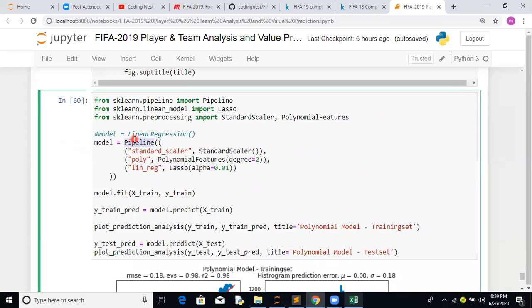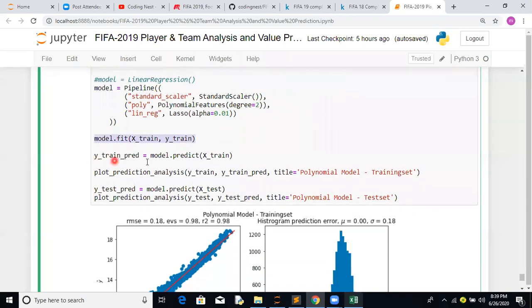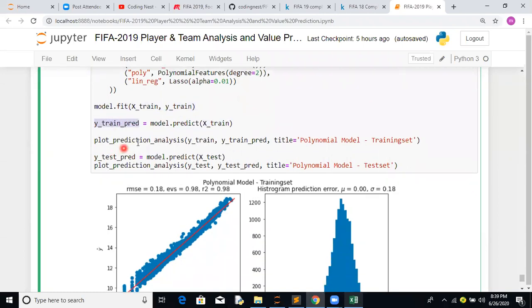There are many companies out there. Basically, this is an open source stack used for creating a pipeline in scikit-learn. Now that the model has been created, we will fit that model on X-train and Y-train. I think everyone is familiar with these steps. Then from that model, we predict on the X-train part. This is the Y-train predict, and we plot it.